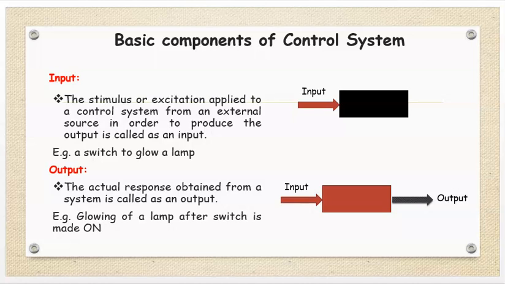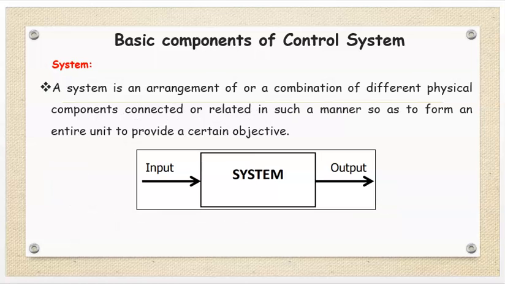Next is output. The actual response obtained from a system is called an output. Whenever we provide input, some output is there. Therefore, glowing of a lamp after the switch is turned on, glowing of the lamp is the output. Next, system. A system is an arrangement or combination of different physical components connected or related in such a manner as to form an entire unit to provide a certain objective. In a system, some input is given and from the system some output is obtained.